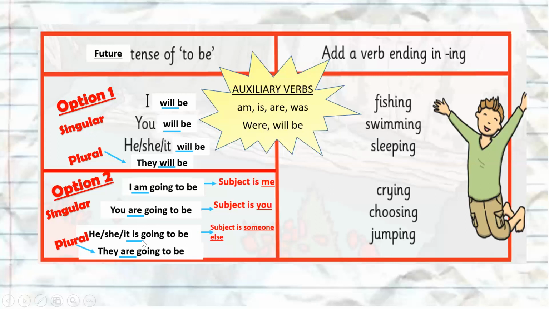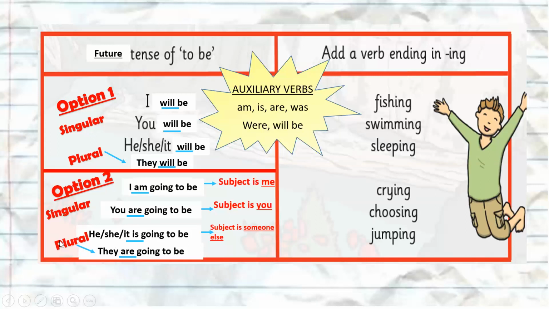Okay, and then the same here, if the subject is someone else, the same as present tense, we use is as our auxiliary verb, and then we just add going to be for future. So it's the same as present progressive, but we just add going to be for future, okay?